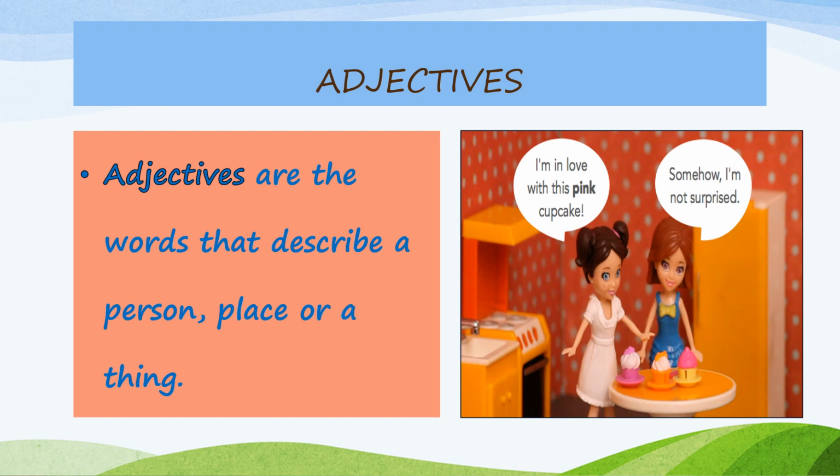So adjectives describe a person, or a place, or a thing. For example, a tall boy. Boy is a person. I am talking about his height, that is tall. So tall is an adjective. Beautiful place. So that place, I'm telling it's very beautiful. So this word beautiful is describing the place. Did you all understand, children?